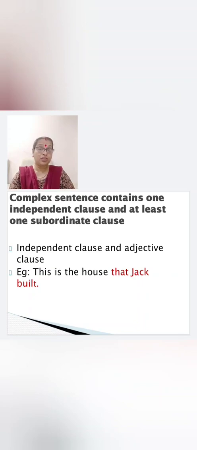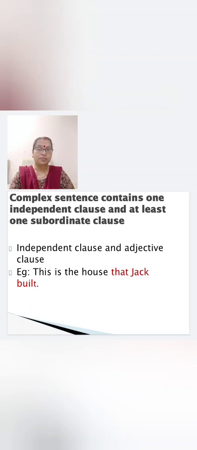See, in a simple sentence you have seen only one main clause. In a compound sentence, two main clauses joined by a coordinating conjunction. But in a complex sentence, what is here? One main clause and at least one subordinate clause. Now you have already studied different clauses: adjective clause, adverb clause, noun clause. All these will come under complex sentence. Remember, children. Let us see all the examples.